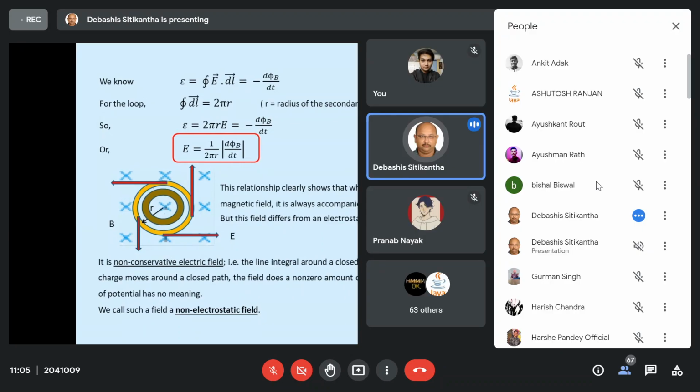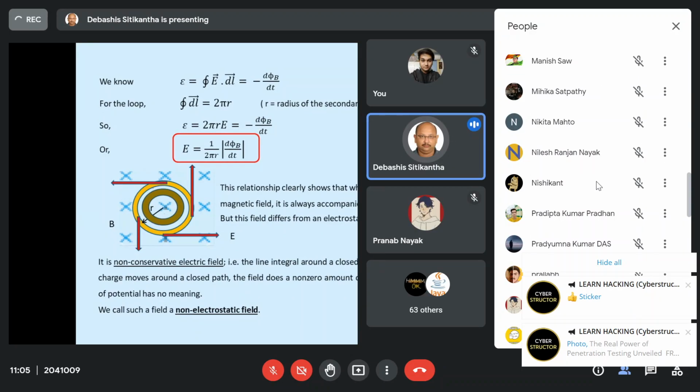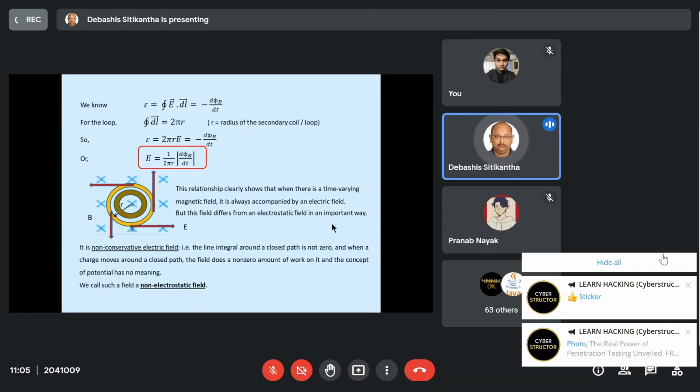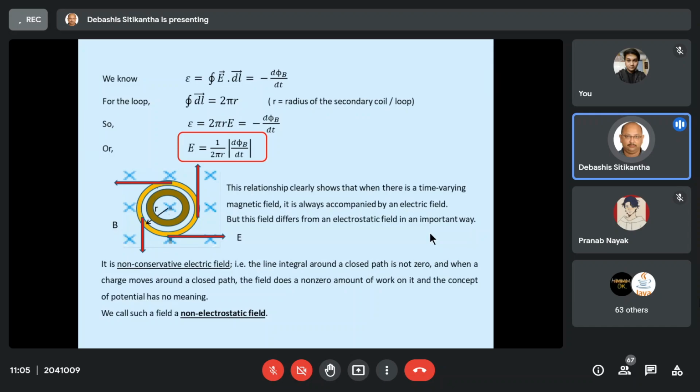In both cases, there is a change in the magnetic flux. So if there is a relative motion between the conductor and the magnetic field, it leads to motional EMF. The second type of EMF that we discussed is transformational EMF, which we also call induced EMF. Over there, there is absolutely no relative motion between the magnetic field and the conductors. The only thing is that we make use of a time varying current through one of the coils.